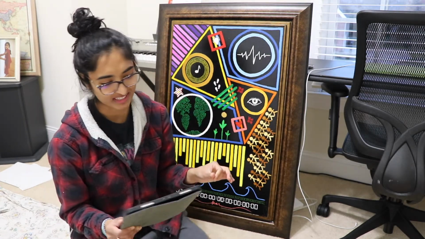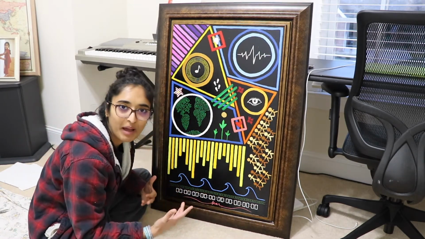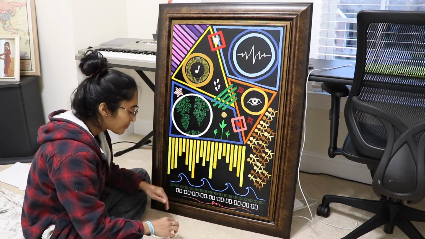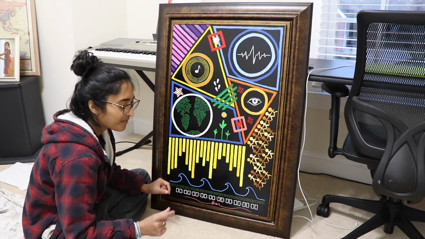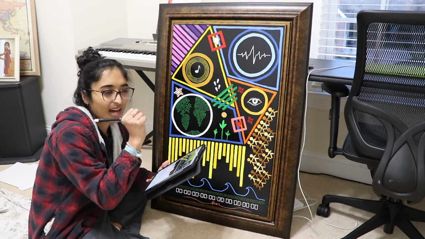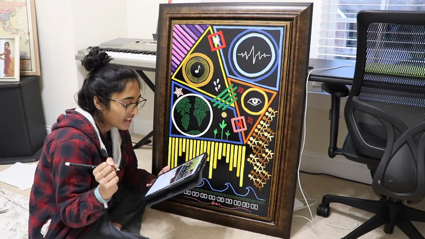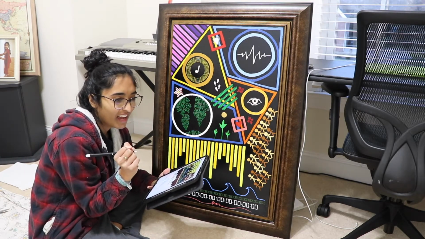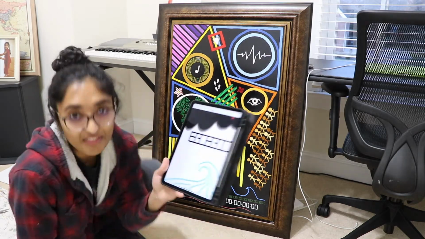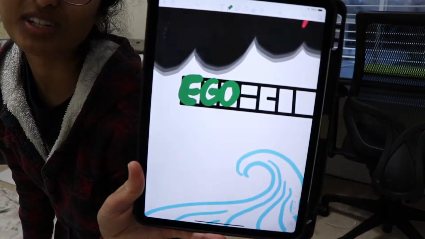And then this is one of my favorite things to share, this part down here. It just looks like a random pattern underneath the waves, but if you look closely and break it into pieces, it actually says ego over and over again. When I was messing around with it, I realized that with the E, the G, and the O, there's a way I can make it into a box so that they can fit next to each other, and it just looks like a pattern of lines. This looks like a random pattern, but it also fits the words of ego. That's probably one of my favorite parts of the piece. I was really proud of that.